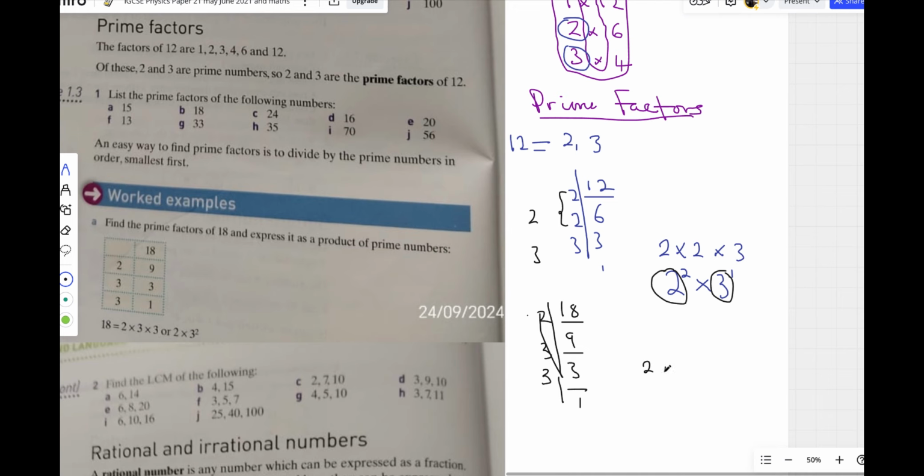The prime factorization is 2 times 3 times 3. But the prime numbers are only 2 and 3, because 3 repeats itself, you just count it once. If you want to put it in power form, you say 2 times 3 to the power of 2, because 3 occurs twice. 2 occurs once, so you can put 1 on top or not put it at all. So the prime factors are only 2 and 3. Okay, so that's that for that question.